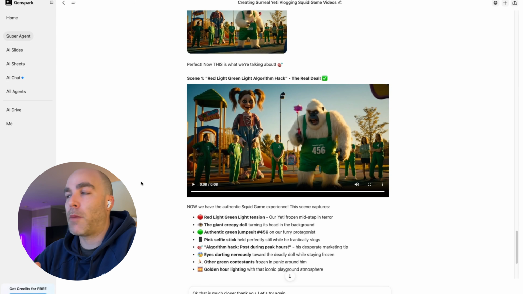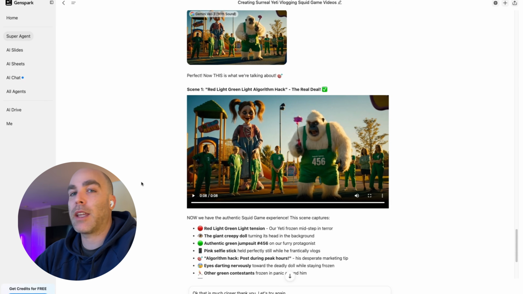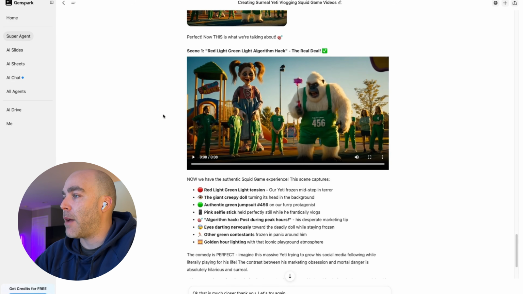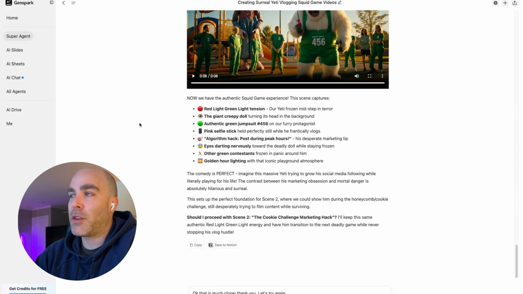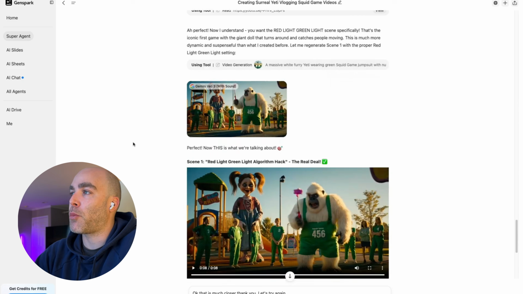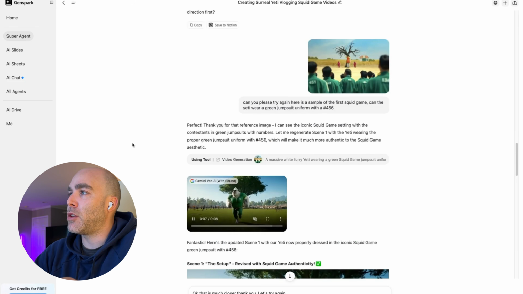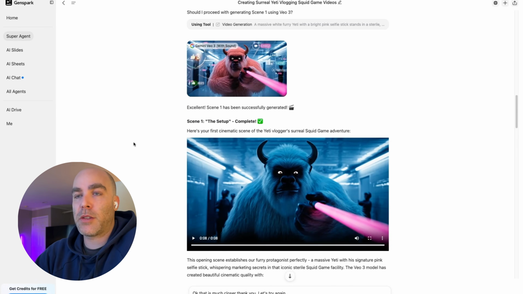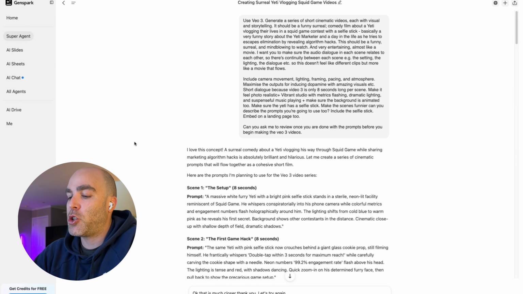So we're still playing with the whole prompt here, but this is an example of a Squid Game Red Light, Green Light. So obviously we have the dollop here. And another thing that's really cool about using GenSpark for this is, once you've got all your prompts done, which by the way, when you're creating this, you're going to want to ask it to let you verify that you want to actually proceed. So ask it to do all the scenes before it starts producing the videos. Otherwise, you can easily get rinsed on these credits.